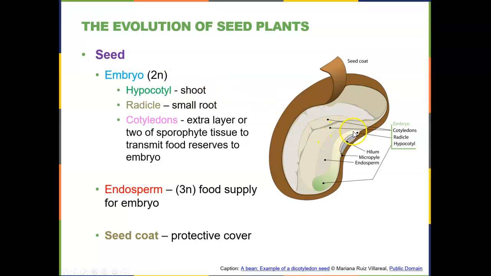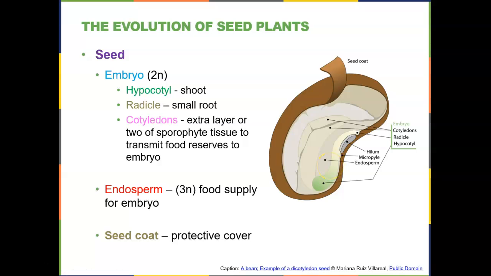And we see here is one part of the embryo which will become the plant. It has two main regions, the hypocotyl, which is this region down here, which will become the shoot or the portion of the plant above the ground, and the radicle, which is the portion which will become the root or the part below the ground. In addition, there are either one or two structures called cotyledons, and these are going to be very important for transmitting food reserves to support this embryo for as long as it is encased inside the seed.